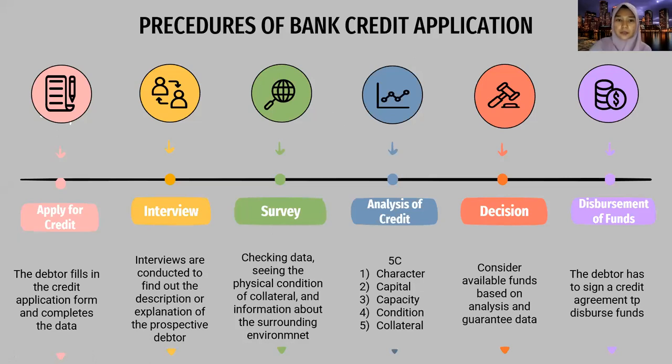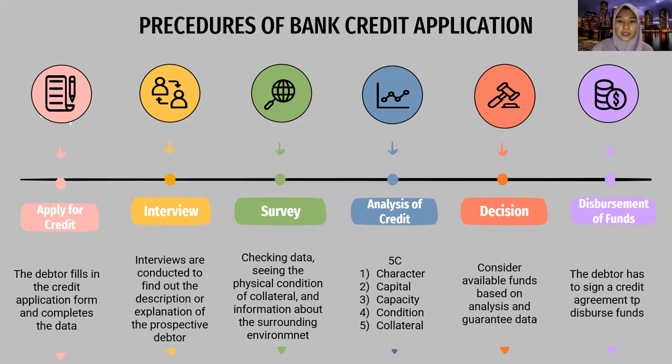Procedure of bank credit application. The first step, apply for credit. The debtor fills in the credit application form and completes the data. The second step, interview. Interviews are conducted to find out the description or explanation of the prospective debtor. The third step, survey. Survey includes checking data, seeing the physical condition of collateral and information about the surrounding environment.